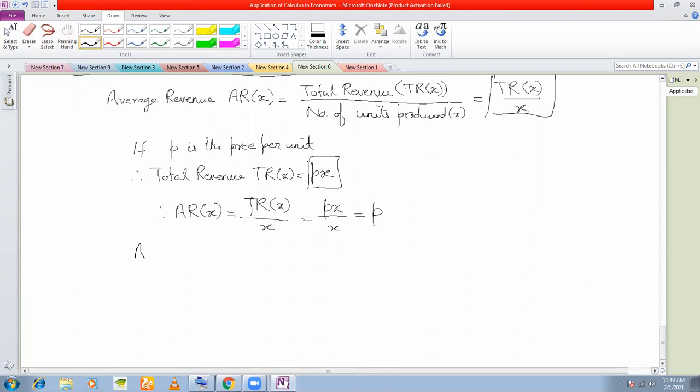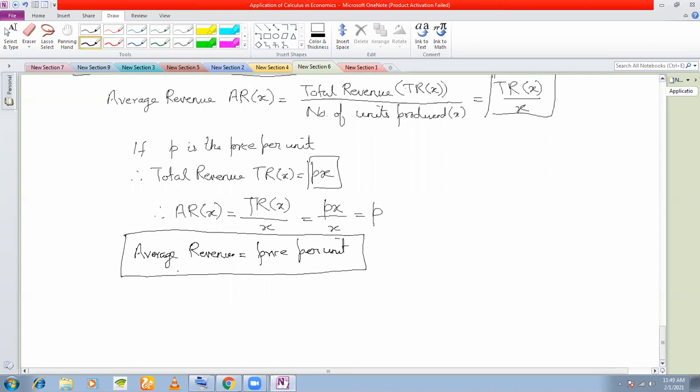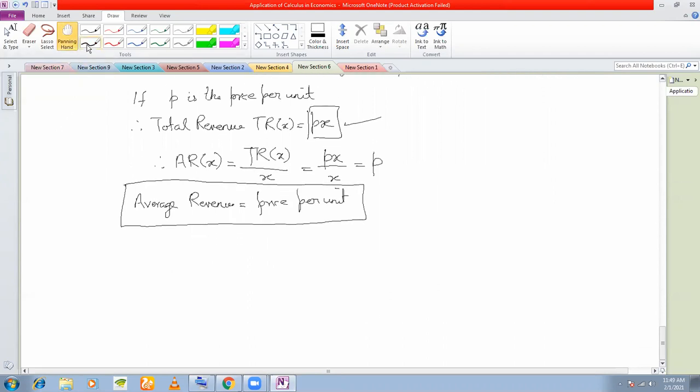So average revenue, very important result: average revenue is equal to price per unit. Remember this, the expression for average revenue, and you know how to find out the total revenue, right? Next we come to the concept of marginal revenue.